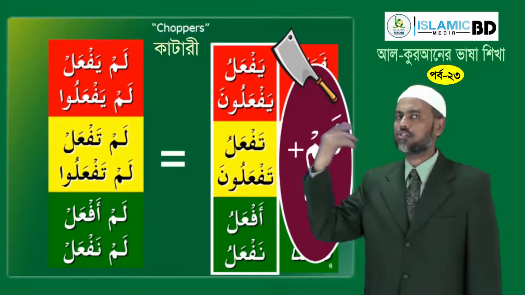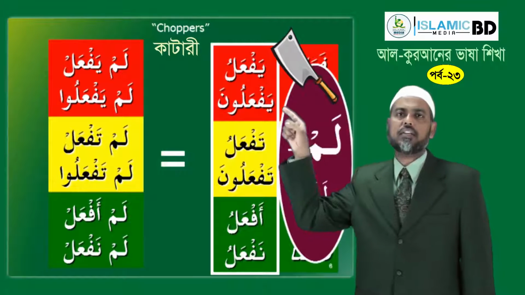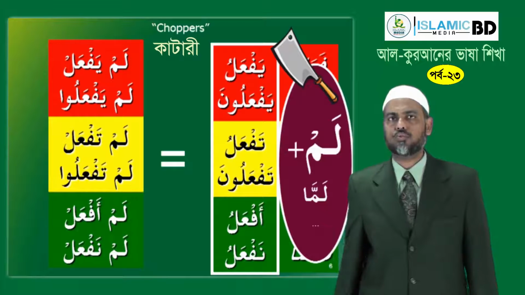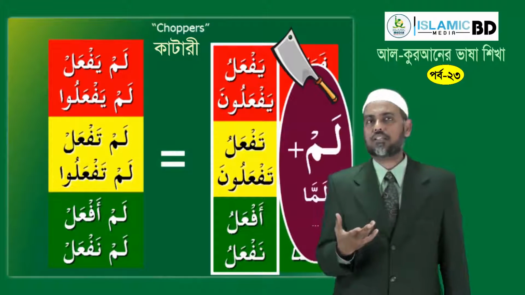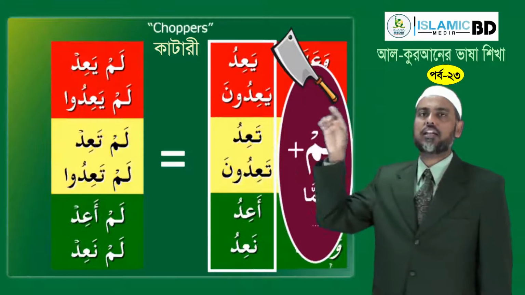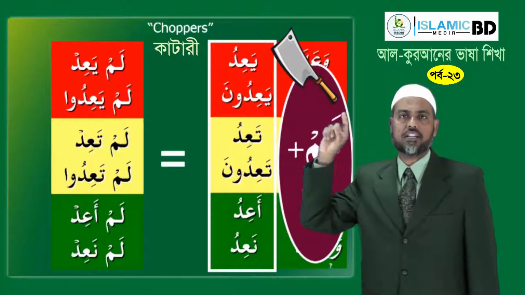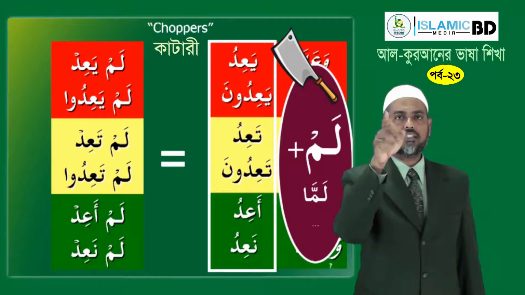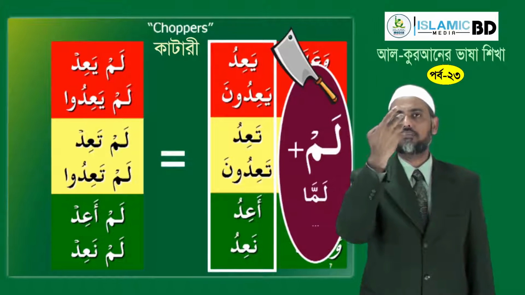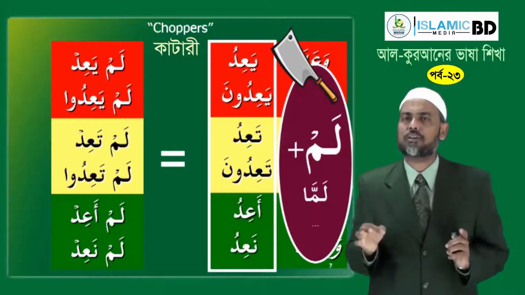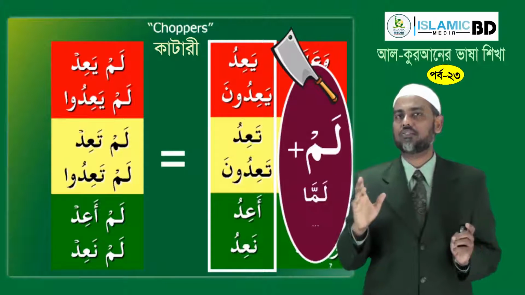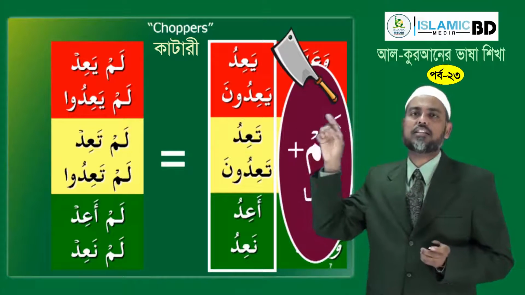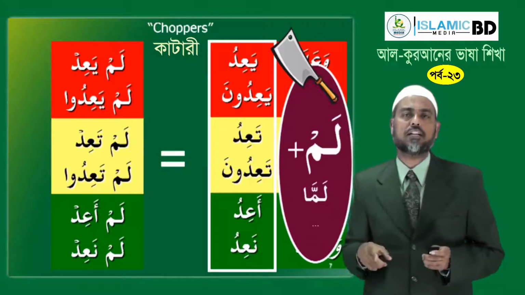You can also have lamma yaf'al or in yaf'al. All those words, the chopper words, will make it so. And if you have a weak letter, the same thing goes there, like lam ya'idu becomes lam ya'id, lam ta'id, lam a'id, lam na'id. And the best example to remember is lam yalid wa lam yulad. You see, it is not lam yalidu, it is lam yalid wa lam yulad.